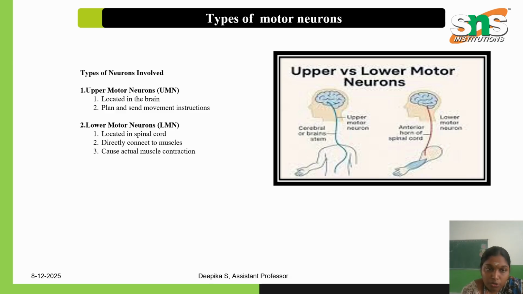Next, types of motor neurons. We have two types of motor neurons: the upper motor neuron and the lower motor neuron. The upper motor neuron is located in the brain, and it plans and sends the movement as instructions. The lower motor neuron, located in the spinal cord, directly connects to the muscles and causes the actual muscle contraction. So the upper motor neuron is located in the brain, the lower motor neuron in the spinal cord. The lower motor neuron initiates the actions and causes the contraction of muscles.